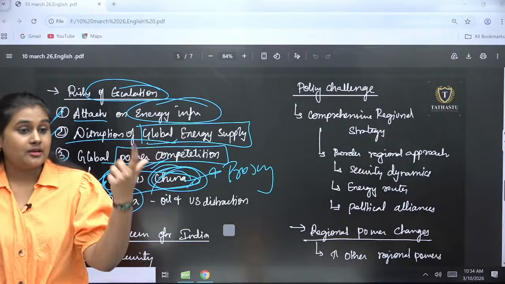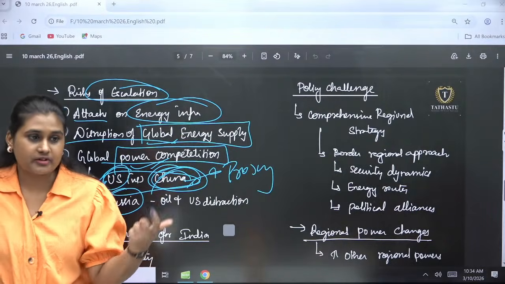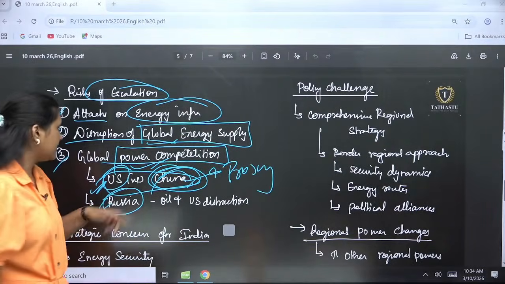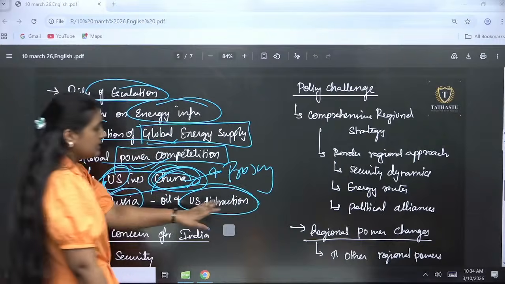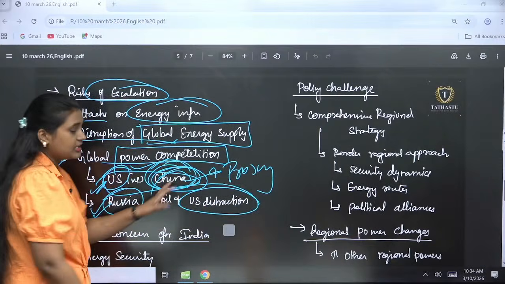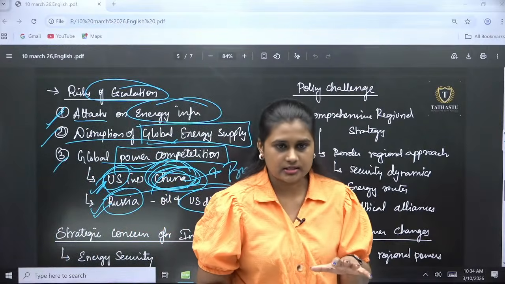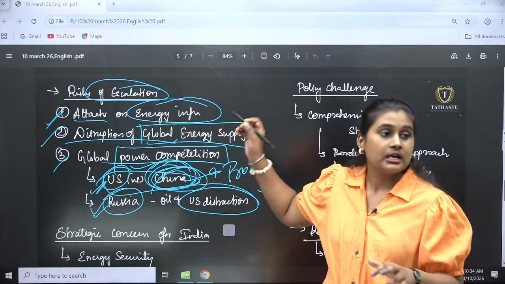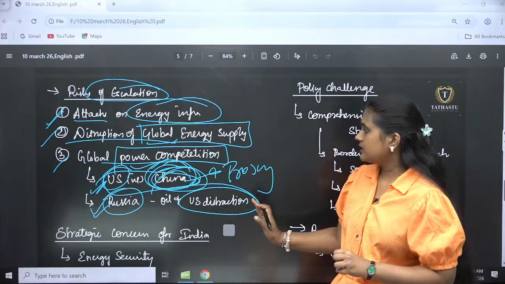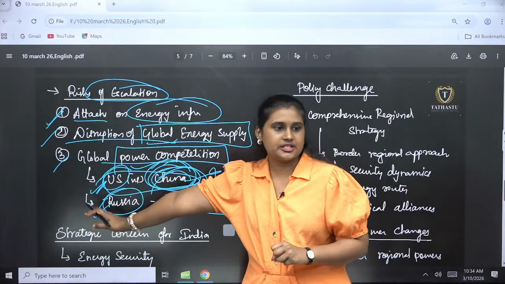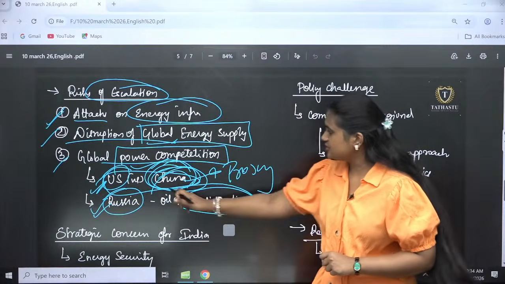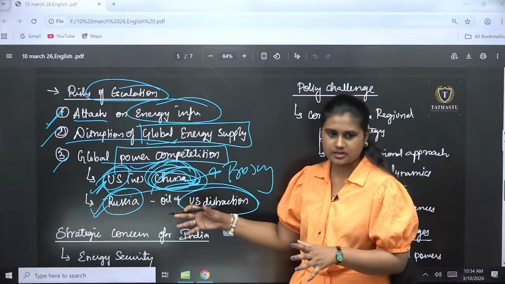Russian oil will have demand in the market, so they will get a market and also economy. When it comes to the US distraction in China also, when it comes to Taiwan, right now the US is playing a major role in the China-Taiwan problem. When there is an extended war, US direction will be to the recent one, which is Iran. So there will be distraction in the China-Taiwan conflict also.